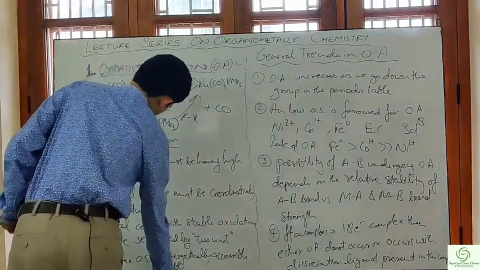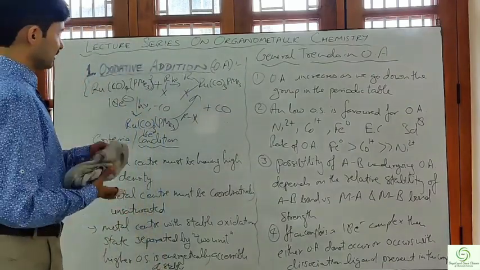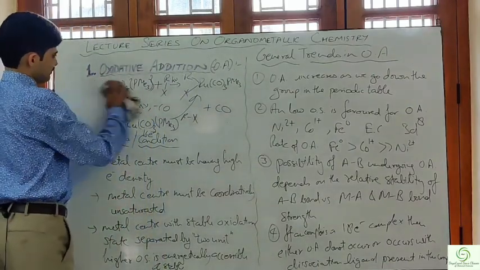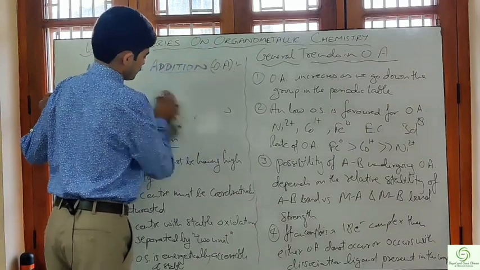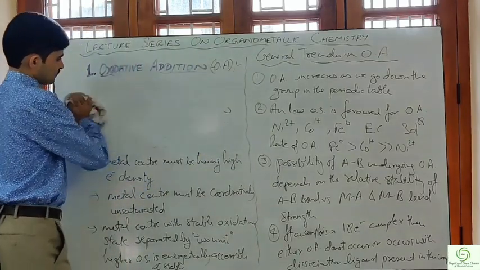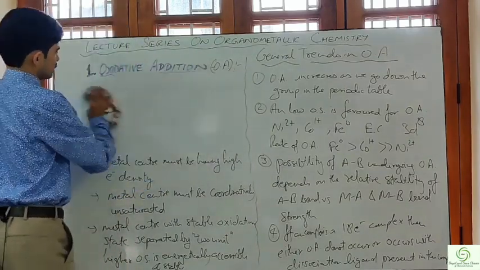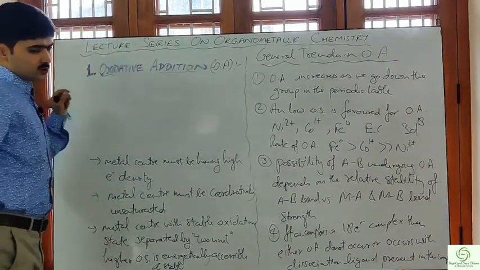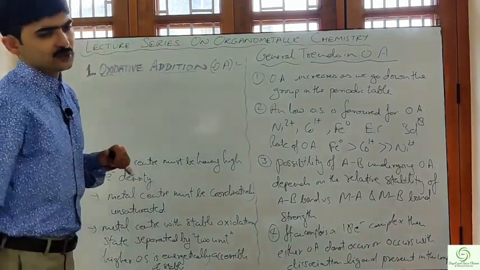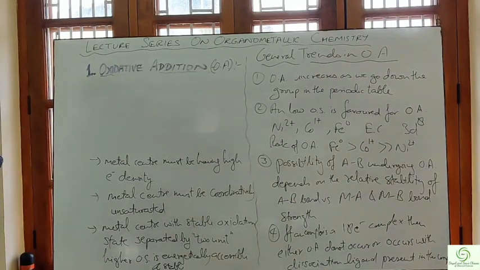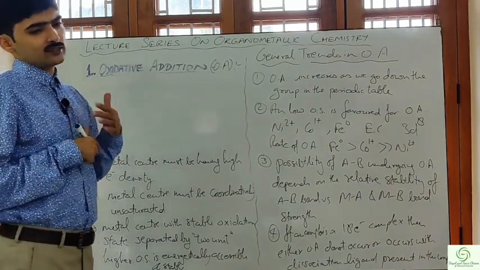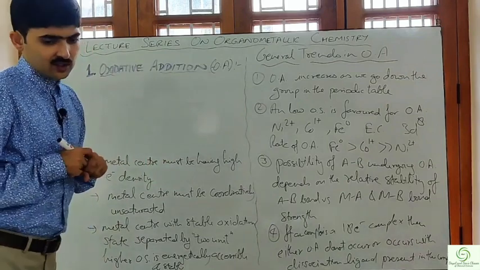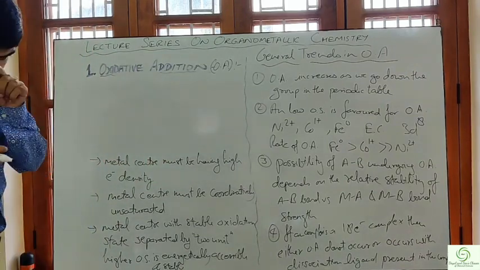Now one more question. Then the last point in this is: so far we have seen 16 electron complexes and 18 electron complexes, but what happens when we have a complex with 17 electrons? Let us discuss this.